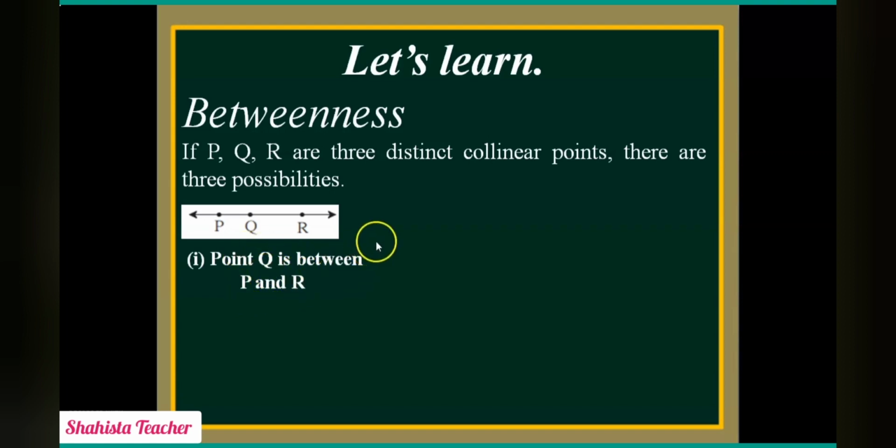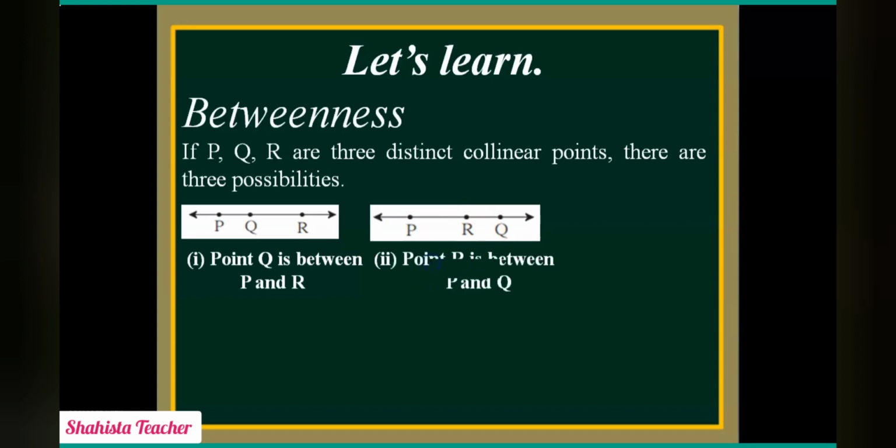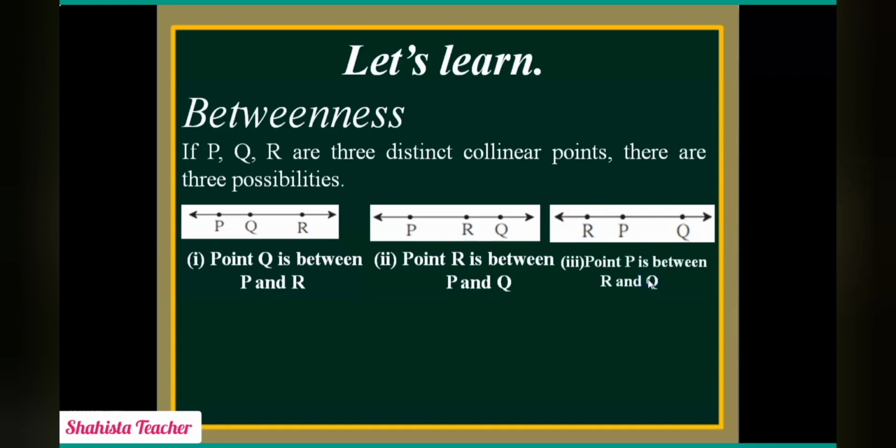Now we'll see the second possibility. In this number line, P, R and Q. So R is in between P and Q. So here we will write point R is between P and Q. Now we'll see the third possibility. See this line. Again this line carries collinear points. R, P, Q. Here P is between. So point P is between R and Q. So we will write point P is between R and Q.